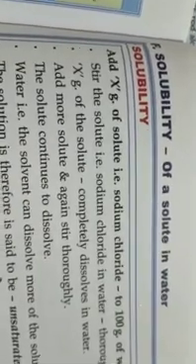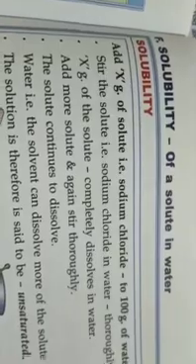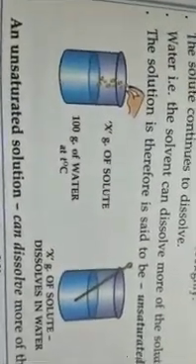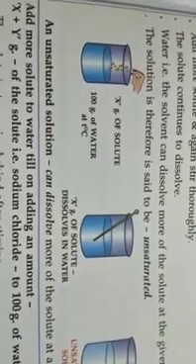So what is solubility? It is the ability of a solute to dissolve in a solvent. Suppose 1 or 2 tablespoons of sugar can be dissolved in 1 cup of water. That is called the solubility.